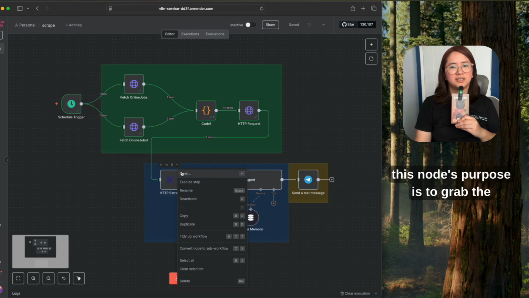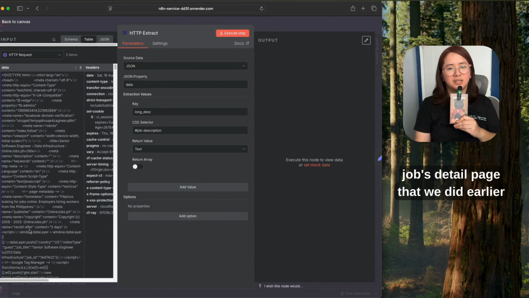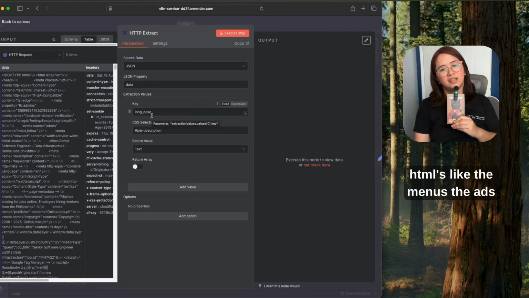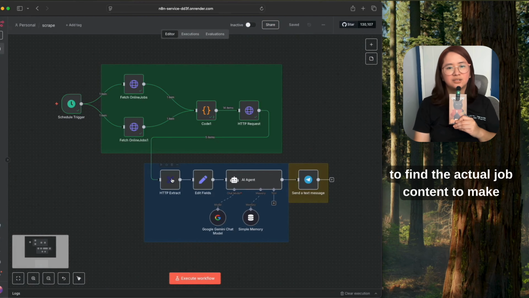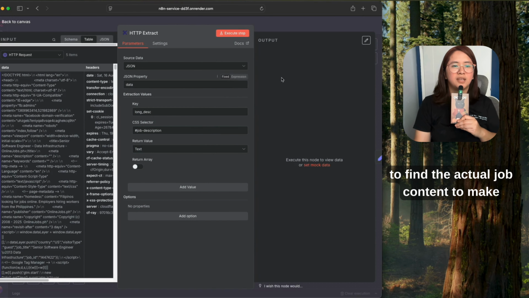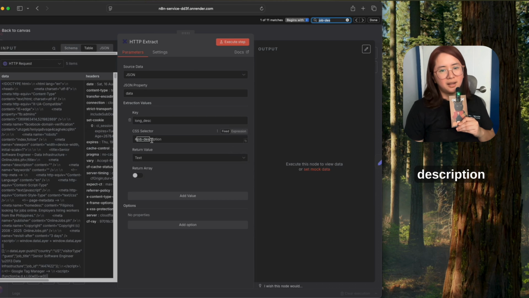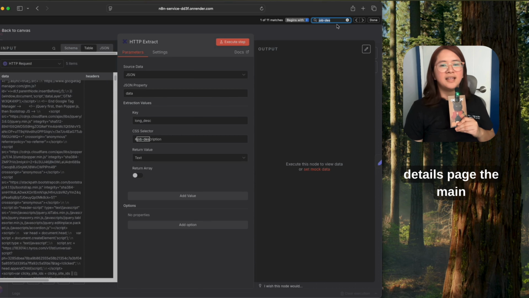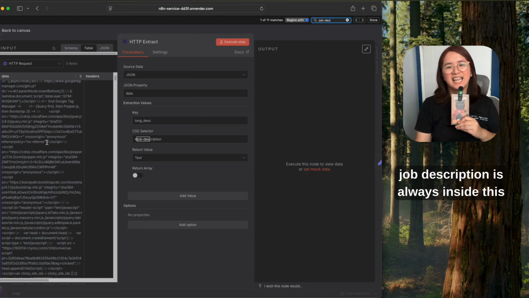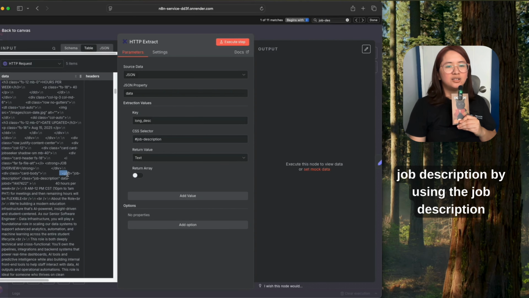So this node's purpose is to grab the entire job description text from the job's detail page that we did earlier. Without this step, you'd have to dig through a huge amount of irrelevant HTML like the menus, the ads, or other unrelated elements just to find the actual job content. To make it fast and precise, we use a CSS selector, which is job description. In the HTML of the job details page, the main job description is always inside this tag P that has the ID called job description.